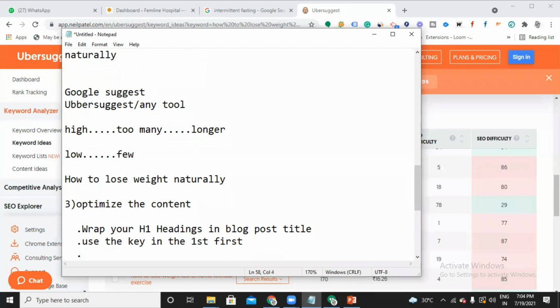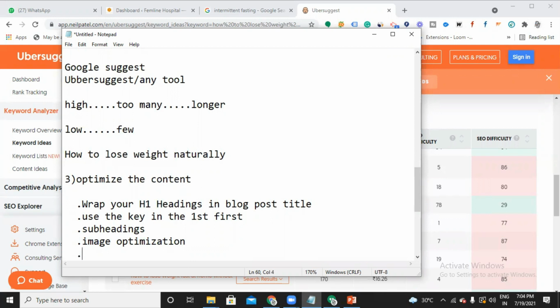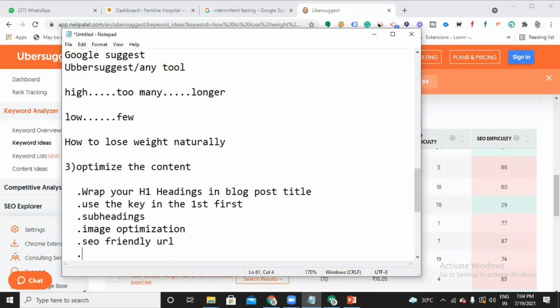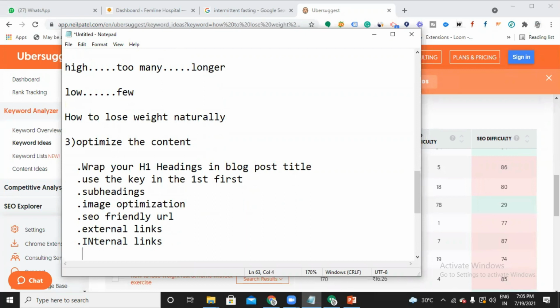The next thing is using subheadings, then image optimization, SEO friendly URL, and using external links. Are you going to explain all of these? Yes, each and every important place I'm listing out, I'm going to show it right now.